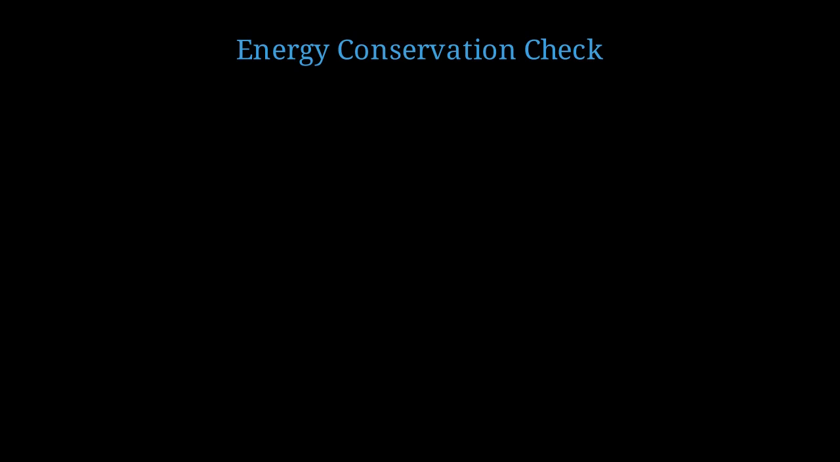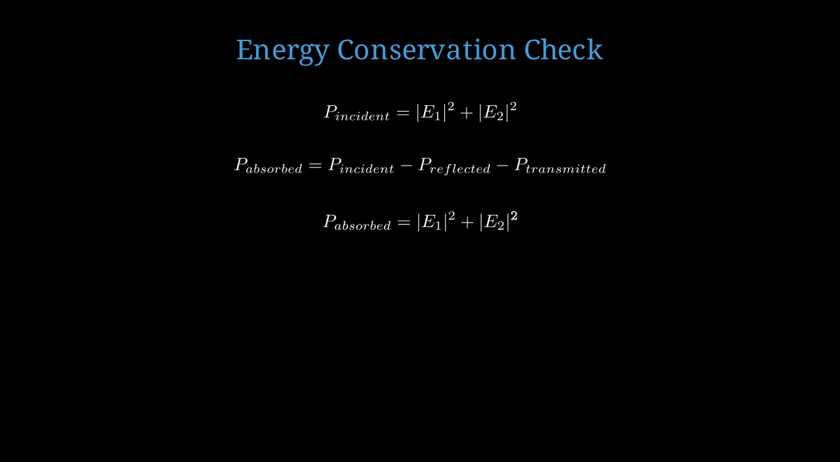Let's perform an energy conservation check. The incident power is proportional to E1 squared plus E2 squared. If there's no reflection and no transmission, where does this energy go? The incident power is the magnitude of E1 squared plus the magnitude of E2 squared. The absorbed power equals incident minus reflected minus transmitted. At CPA, reflected and transmitted are both zero. Therefore, all incident power is absorbed. Energy is conserved through conversion to heat or other forms of internal energy in the absorbing medium.